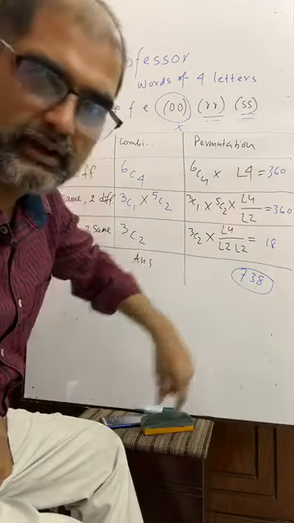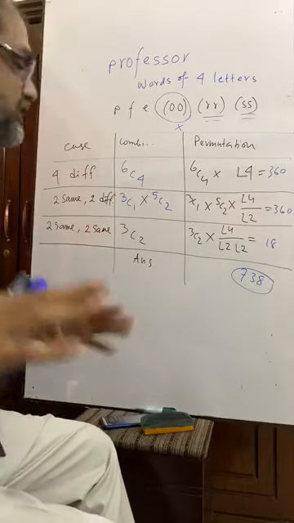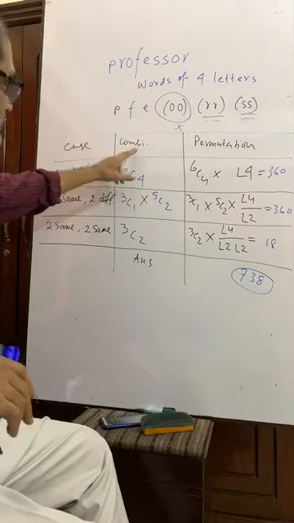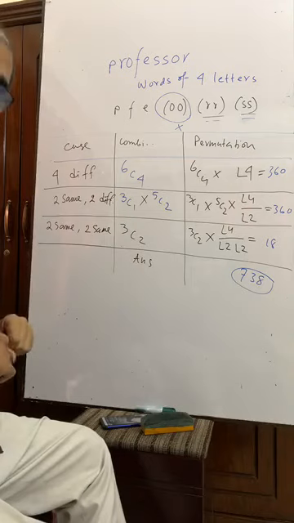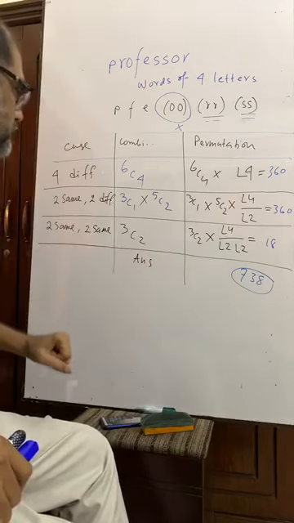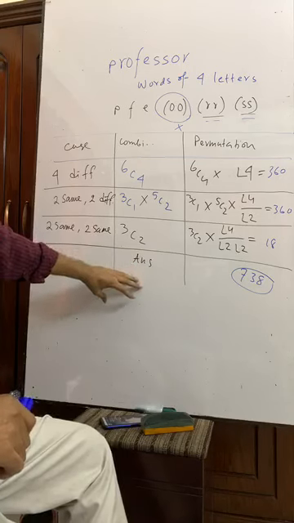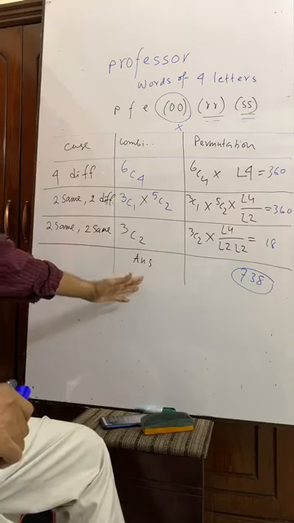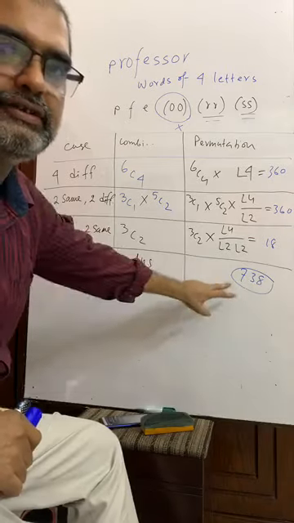That answer is 738. But my dear students, this math is also given for combination. Okay? This is the arrangement, and this is the formation. Form, arrange.